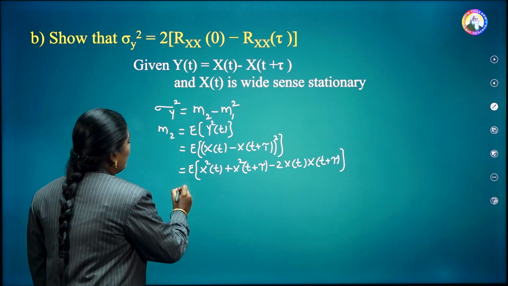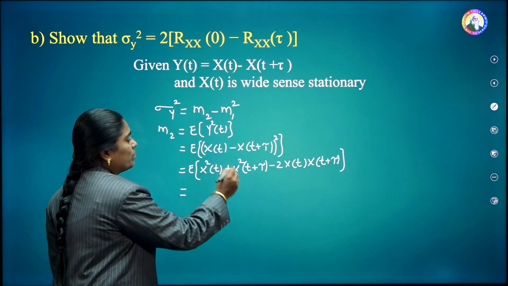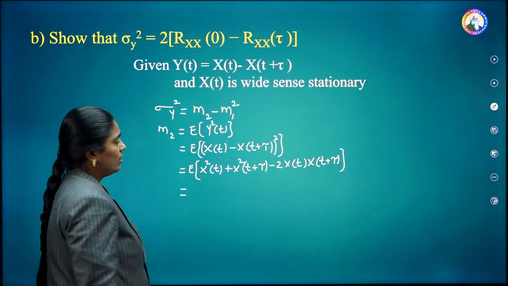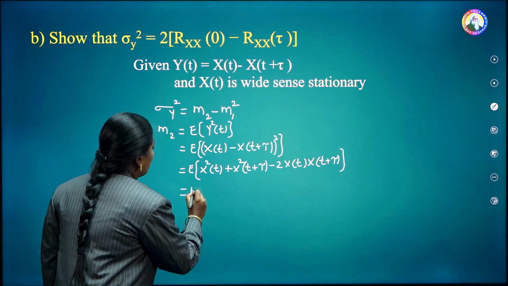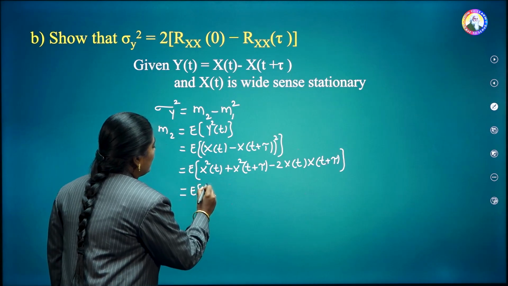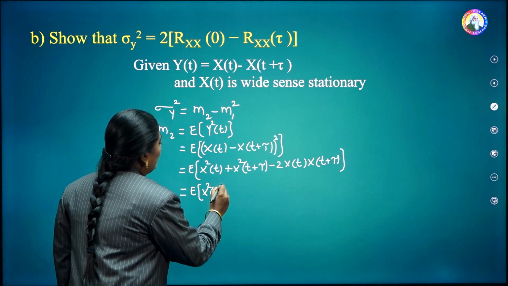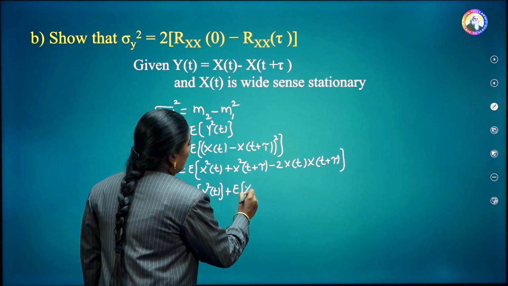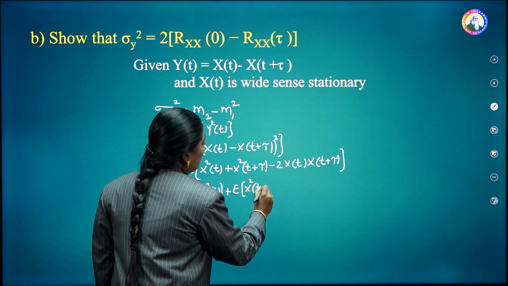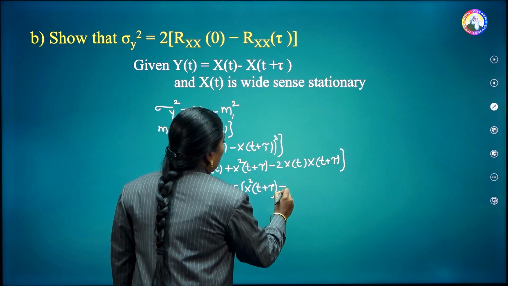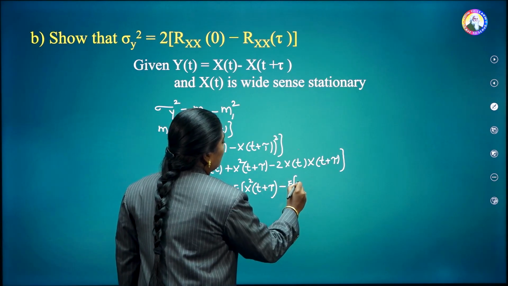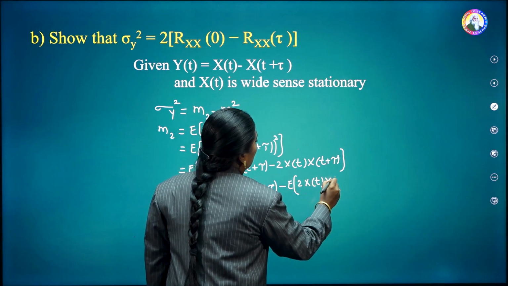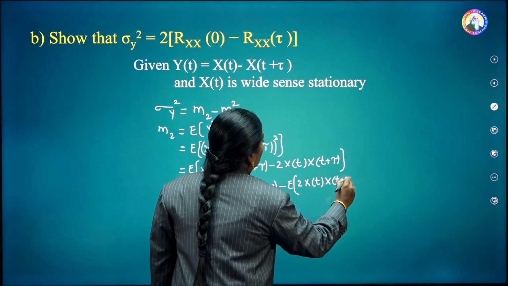Then, apply the theorems on expectation. That means E of x plus y is equal to E of x plus E of y. Therefore, apply expected value to every term. This is E of x square of t plus E of x square of t plus tau minus E of 2 into x of t into x of t plus tau.